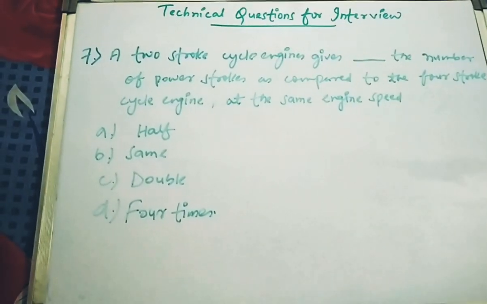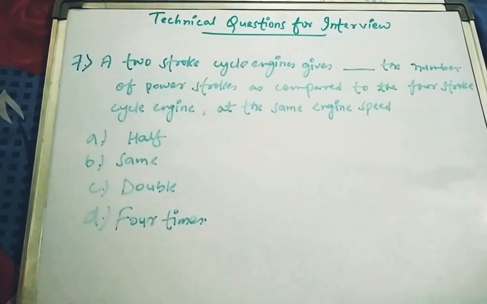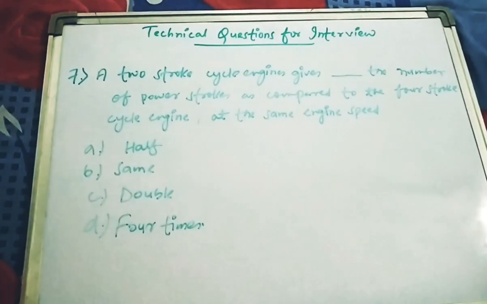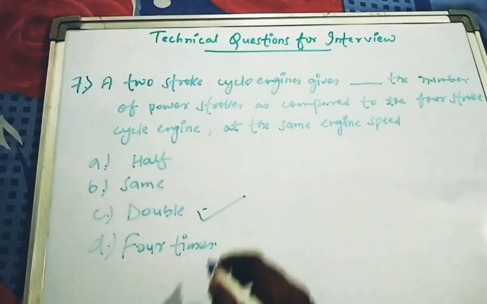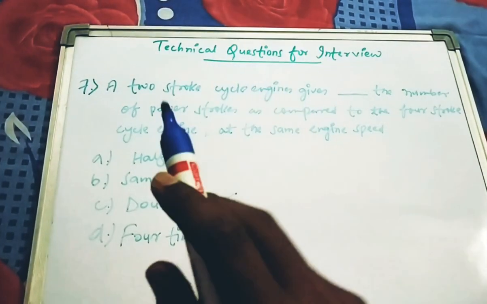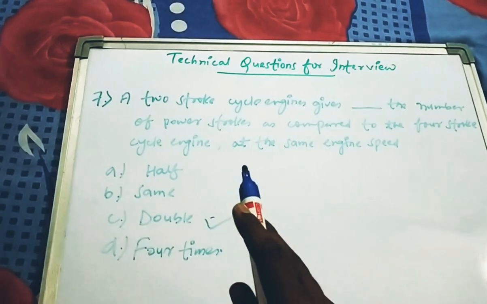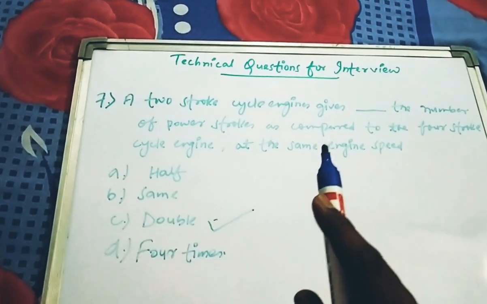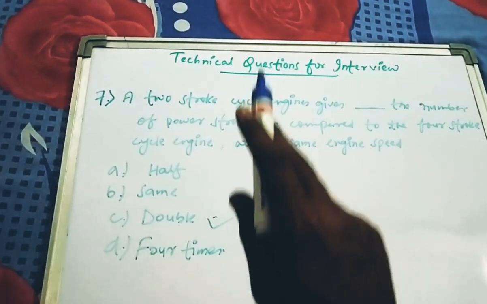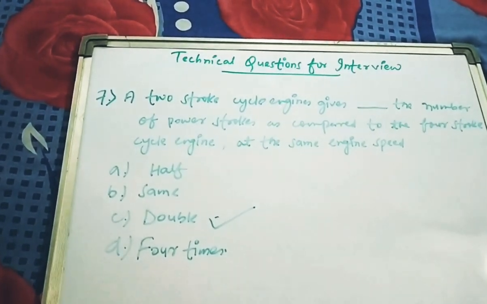Our next question is: a 2-stroke cycle engine gives dash the number of power strokes as compared to the 4-stroke cycle engine at the same engine speed. Here the answer will be double. Why double? Let me differentiate how an engine is said to be a 2-stroke and how it is said to be a 4-stroke. A 2-stroke engine means the piston moves 2 times: one time up, down, another time up.